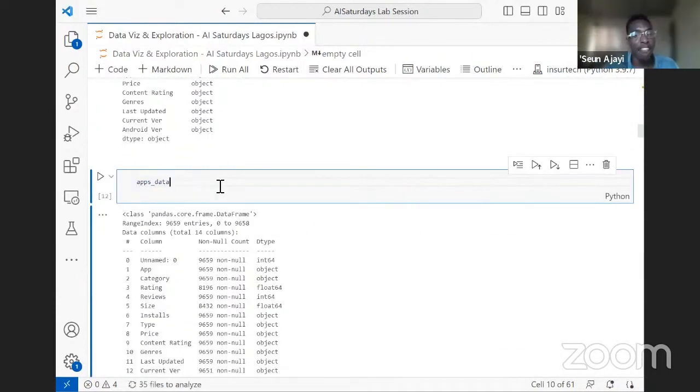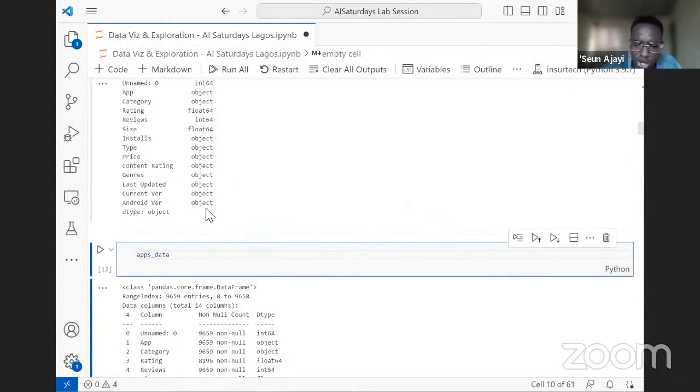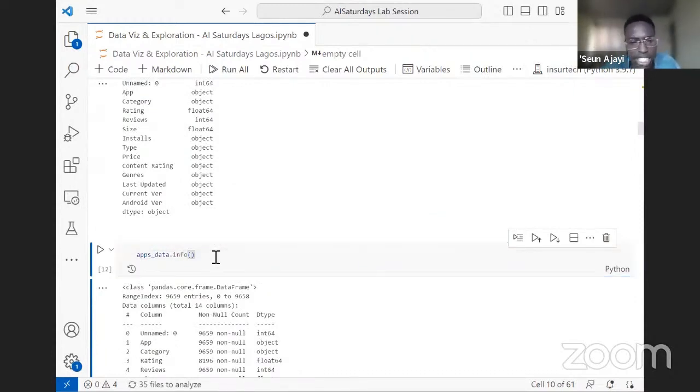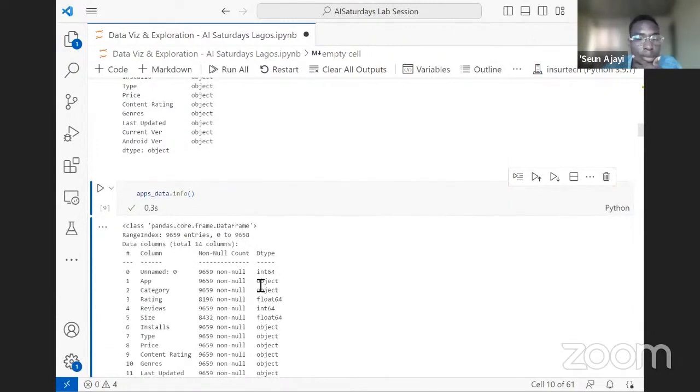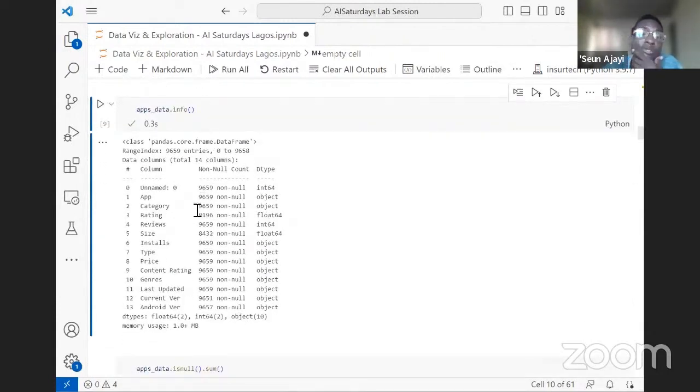After checking the data types, we can also use the .info method of pandas to explore the data. This gives us not just the data type, but also the number of non-null values in the data set. Now, this takes us to another concept.